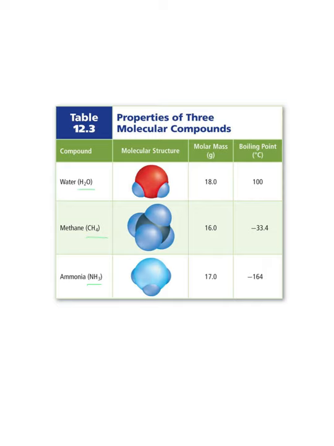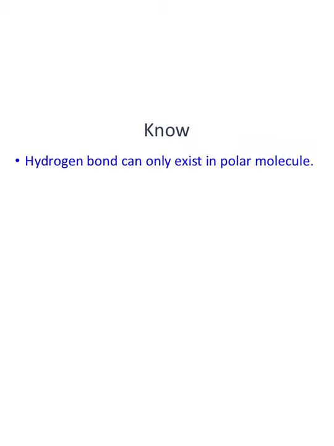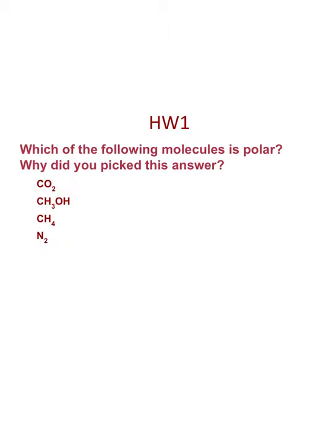The stronger the intermolecular forces in between molecules, the higher the amount of energy it takes to separate them. And one way to separate them is to boil them, because as you evaporate them, they are separated. So looking at this, water would have the highest hydrogen bond out of the three because it takes 100 degrees Celsius for it to boil, compared to negative 33.4 and negative 164 for the other two. Okay, so once again, hydrogen bond can only exist in uneven molecules that are polar, and it has to have hydrogen in it. So with that, here's your three homework questions.